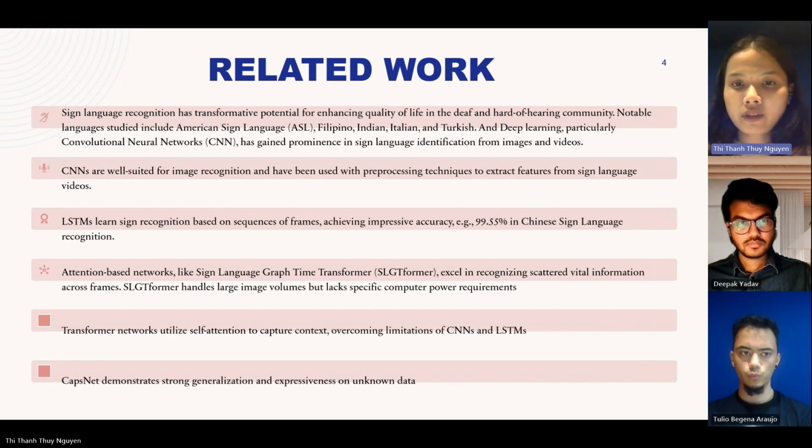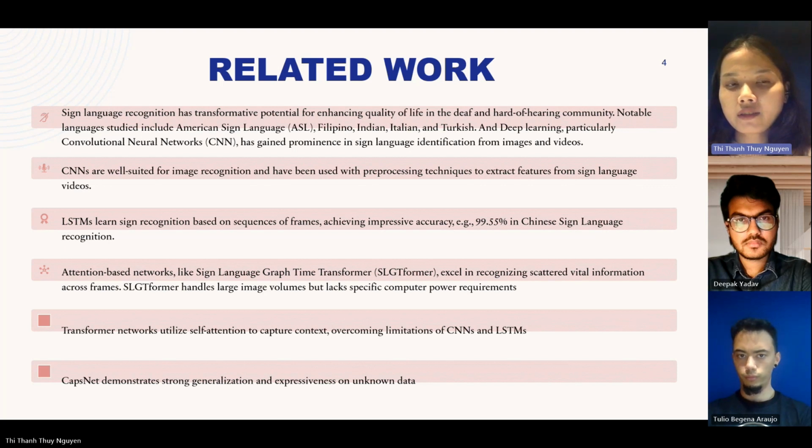For some related work that we researched before, sign language recognition has transformative potential for enhancing quality of life in the deaf and hard of hearing community. Some studies included ASL, Filipino, Indian, Italian, and Turkish, and deep learning, particularly convolutional neural networks, have gained significant prominence in image and video recognition. Among those applications were CNN, LSTM, attention-based networks, transformer networks, and CAPNet. It states that these advancements have potential for more effective communication and improved quality of life for the deaf and hard of hearing community.